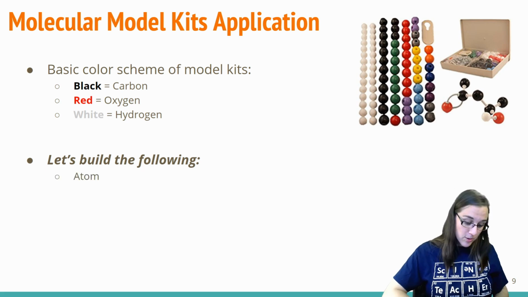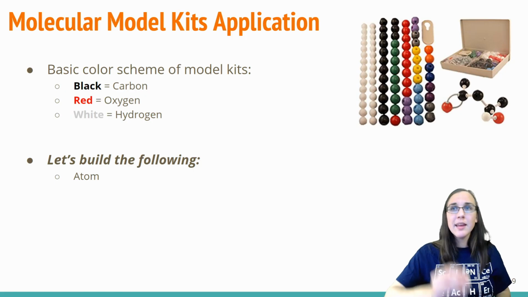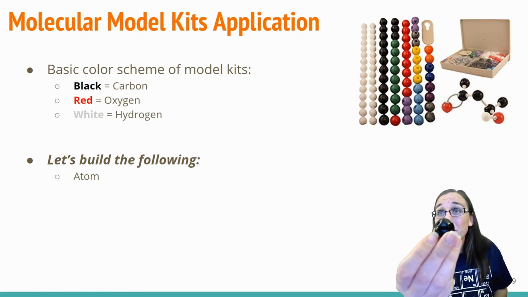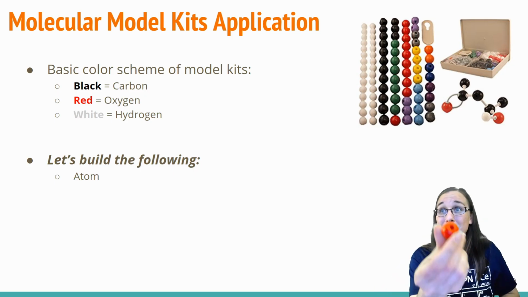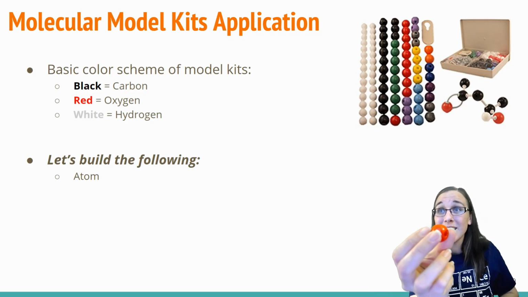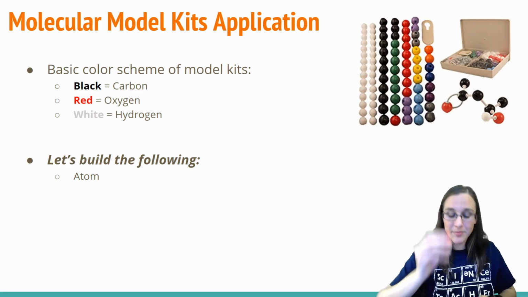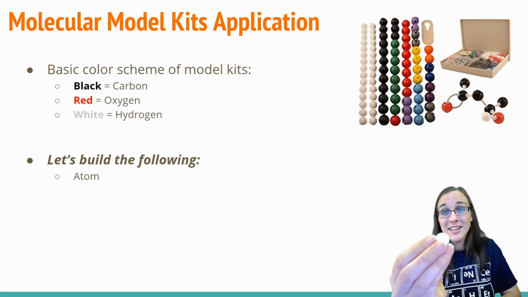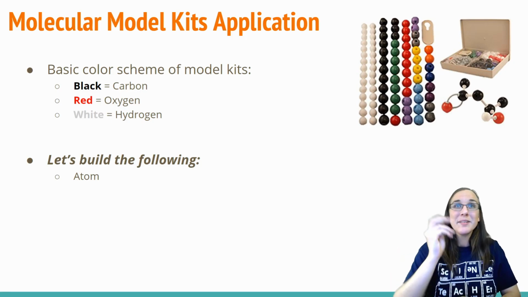So first and foremost, we want to build an atom. Well, let's see. That's an atom. That would be an atom of carbon. That's an atom. That's an atom of oxygen. Has its own protons, its own neutrons, its own electrons. And this would be an atom of hydrogen. It has one proton and one electron.